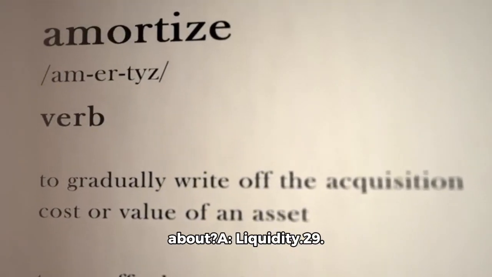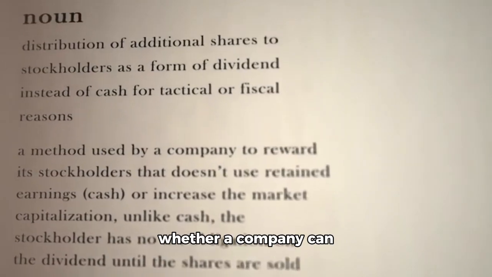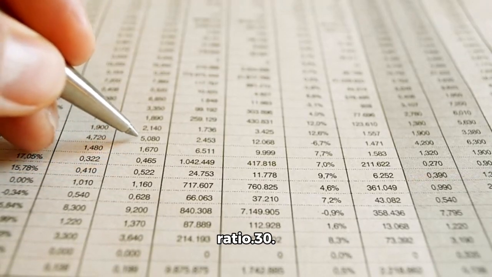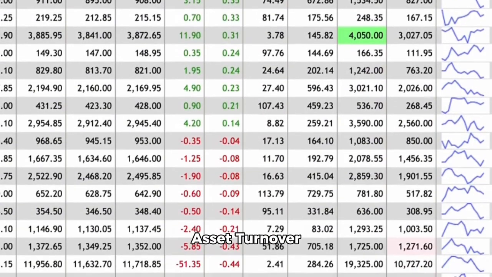Liquidity. 29. Which ratio helps an analyst evaluate whether a company can cover its short-term obligations? Current ratio. 30. Net profit margin, total asset turnover, leverage multiplier, return on equity.